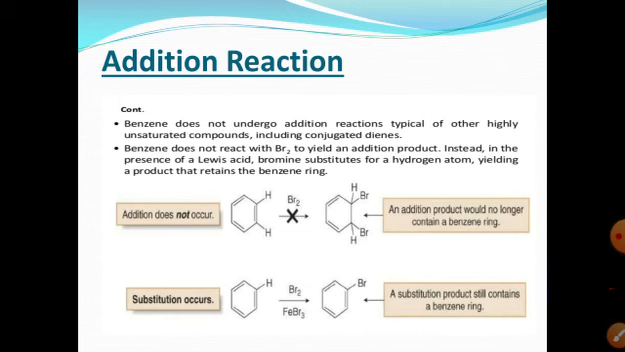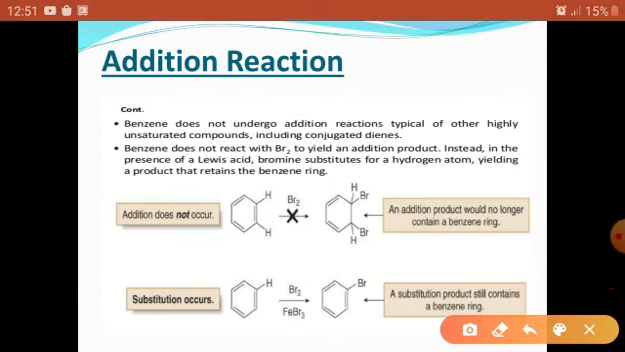Benzene doesn't undergo addition reactions typical of alkenes and alkynes, because alkenes react with bromine water and yield addition compounds. Benzene doesn't react with bromine to yield an addition product, because if bromine is added to the benzene ring, the addition product will destroy the benzene ring, and the benzene ring is no longer retained in the product.